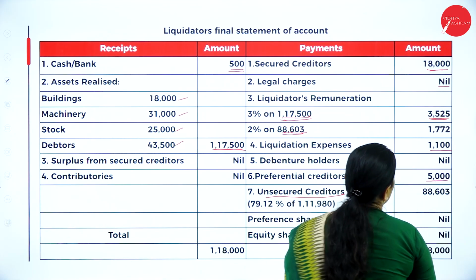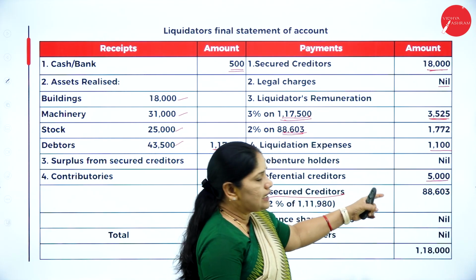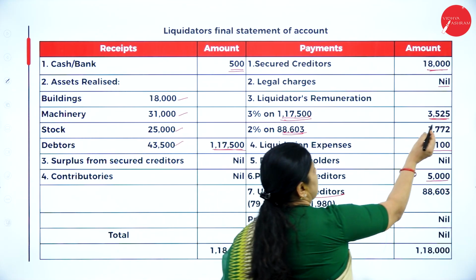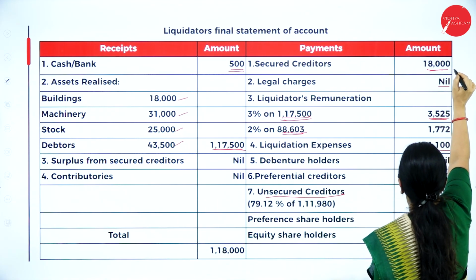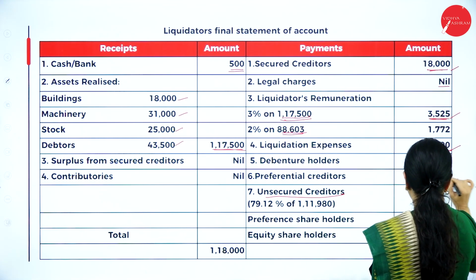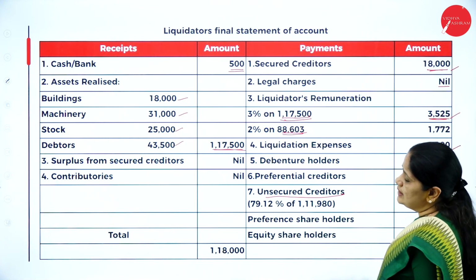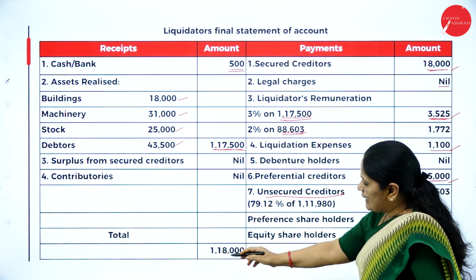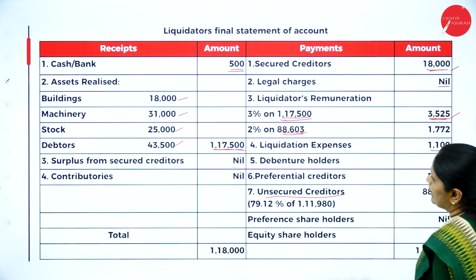So what we will do is we will add all these payments. So we'll add 18,000 plus 3,525 plus 1,100 plus 5,000. From that we will deduct. So from 1,18,000 we will deduct all this.